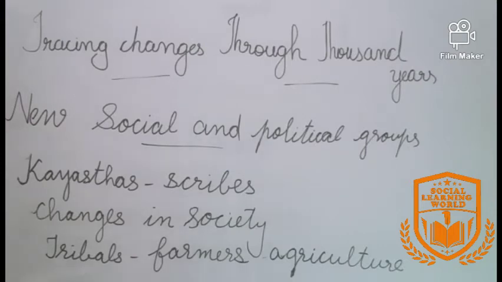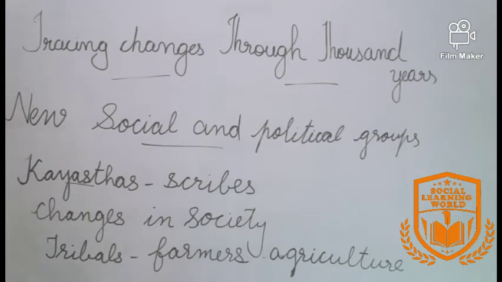Many groups emerged during this time like Rajputs, Marathas, Sikhs, Jats and Ahoms. Another group also emerged: the Kayasthas. Kayasthas means scribes.